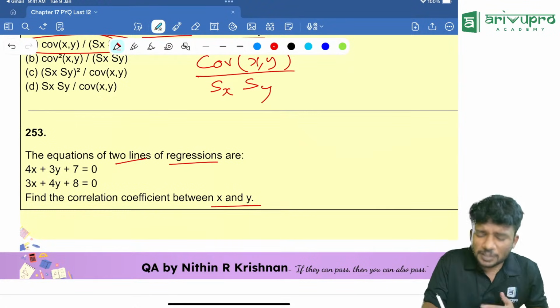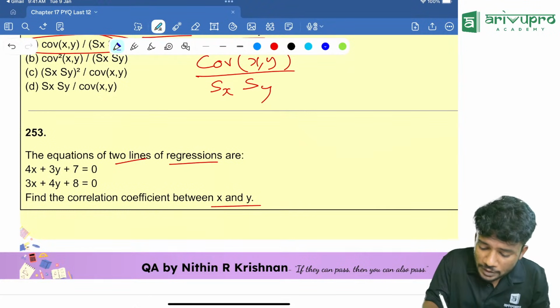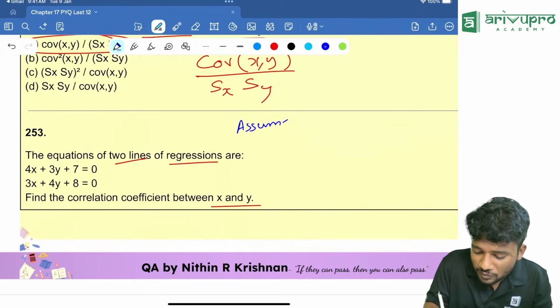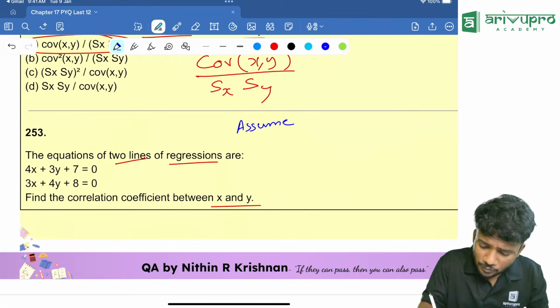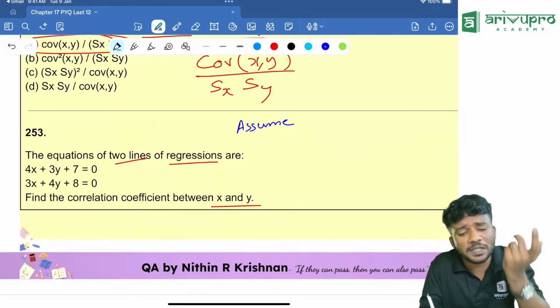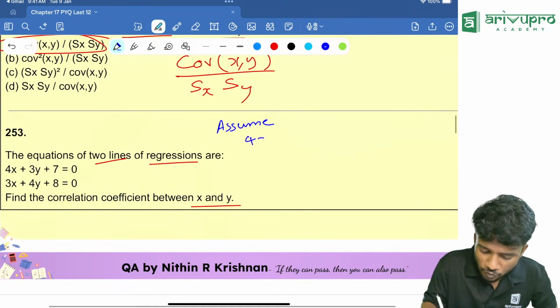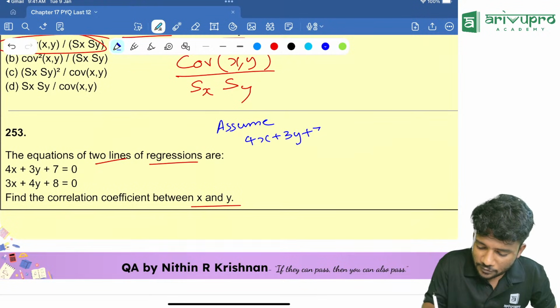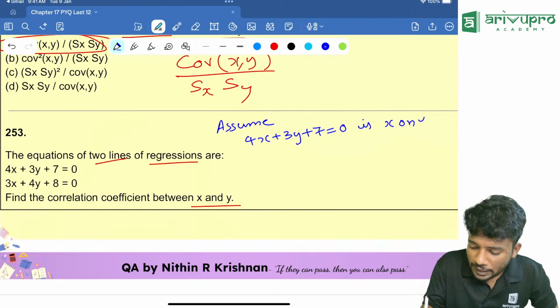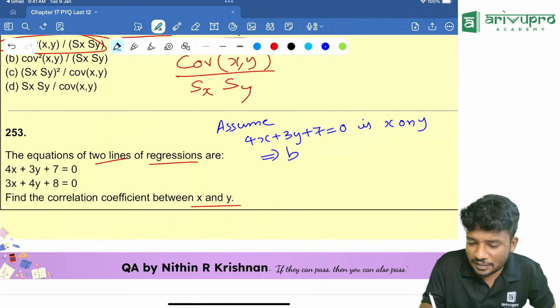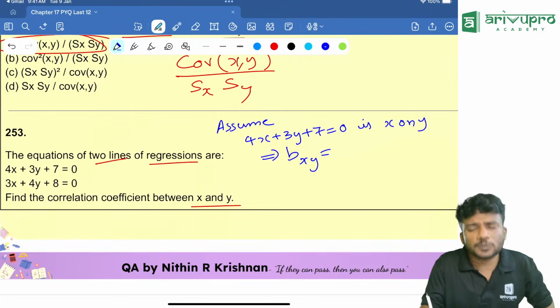First, the easiest method or the usual method we should follow is assume. Randomly we will assume. Let us assume that 4x plus 3y plus 7 is equal to 0 is x on y, which implies we can find the value of bxy. How much is bxy?